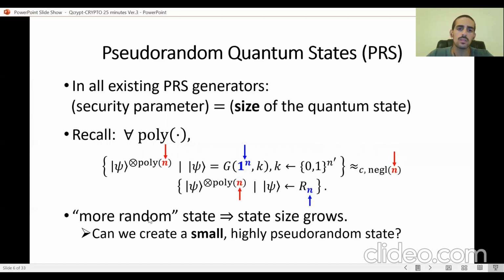What this essentially means from an operational point of view is that the more random the state is, the more we want to make it hard to distinguish this state from a truly random quantum state, we have to use more quantum memory. The state size grows. And the question that we are going to try and answer in this work is, can we create a small, highly pseudorandom state? Can we make the security parameter and the state size independent of each other?